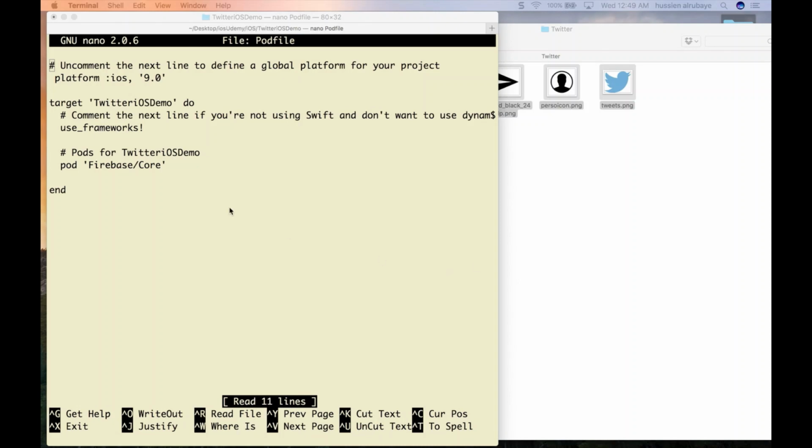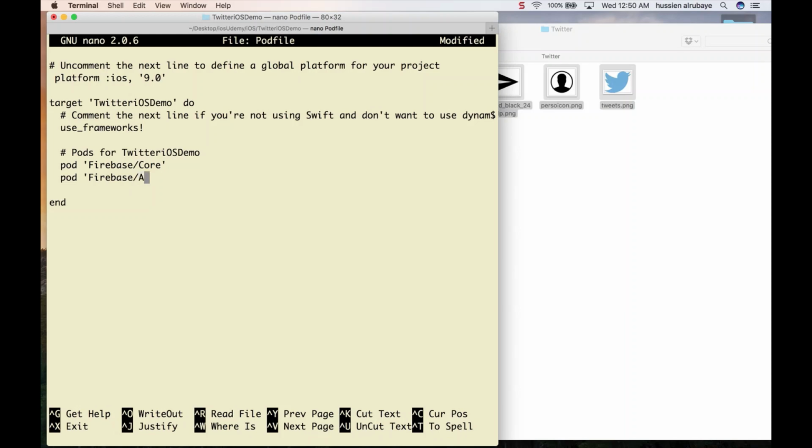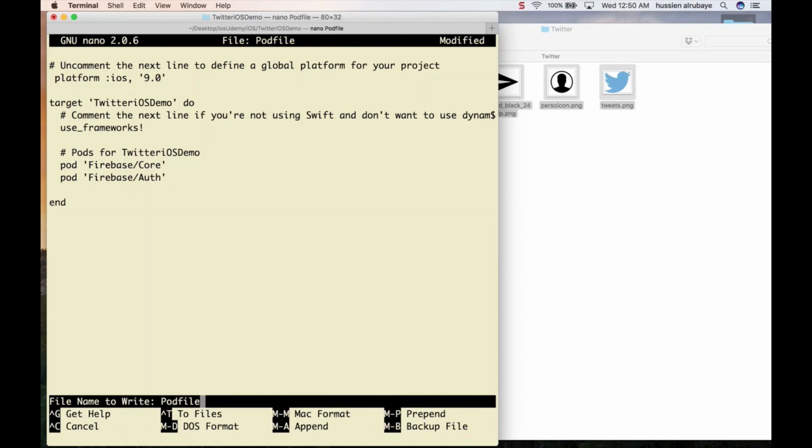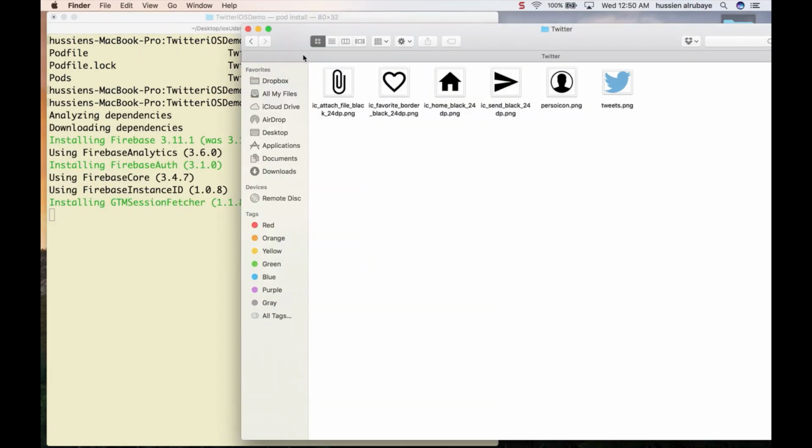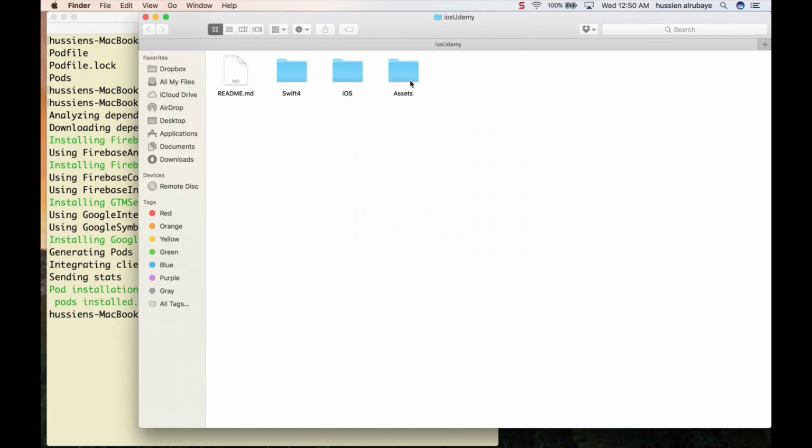So in the pod file we need to add more things. The one that I now want to add, I need to allow users to log in. So to log in, we have to add a specific thing here, named pod Firebase/Auth, which is authentication. Okay, Firebase/Auth. Control X, yes, done. Again, you have to do pod install, then boom, you wait for some time until it installs everything for you. It will take some time, then your application will be ready for the Twitter demo application.